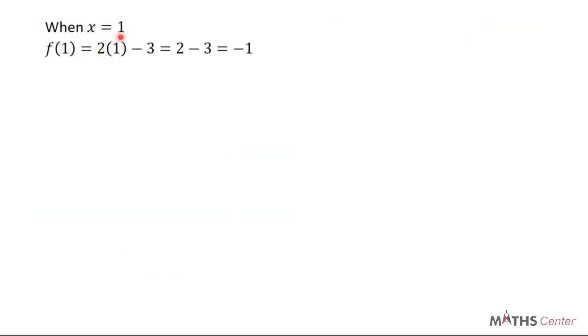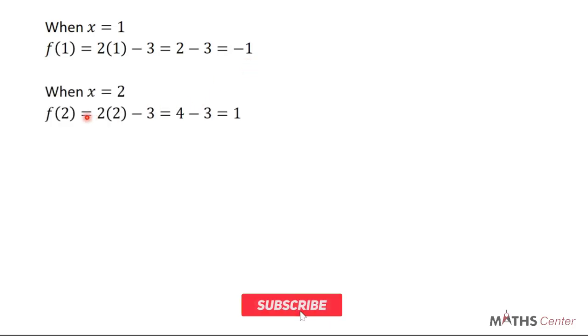When x is equal to 1, we are going to have f of 1, and that will give us 2 times 1 minus 3. That will be 2 minus 3, and that is going to give us negative 1. We find when x is equal to 2, f of 2 is going to be 2 times 2, then minus 3. It's going to give us 4 minus 3, which is 1.